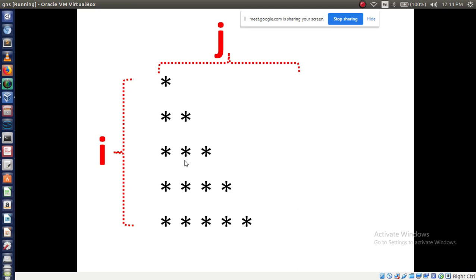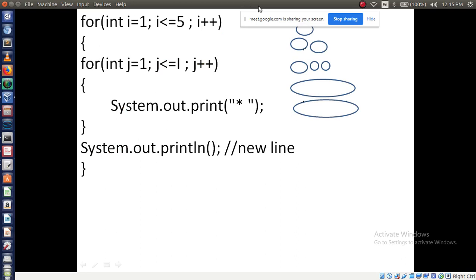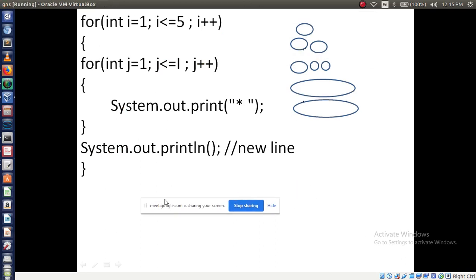Okay. So now how are we going to print this pattern? Let's see. This is our code, and I am using a nested for loop here. First for loop, second for loop, then the print statement, then a new line. Let's trace this for loop.